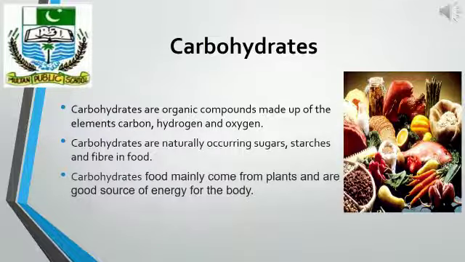Before discussing the types of carbohydrates, I will again tell you what carbohydrates are. Carbohydrates are organic nutrients. It means that they are organic compounds made up of carbon, hydrogen and oxygen. They are naturally occurring sugars, starches and fiber in our food. The main source of carbohydrates is plants, and they are a good source of energy for the body.